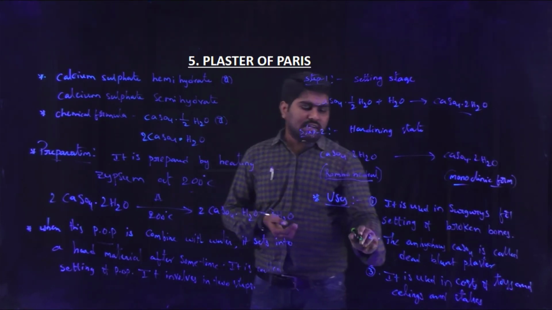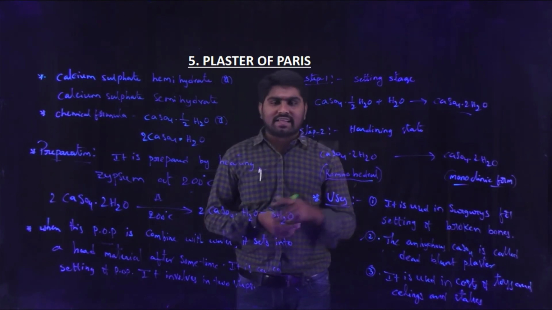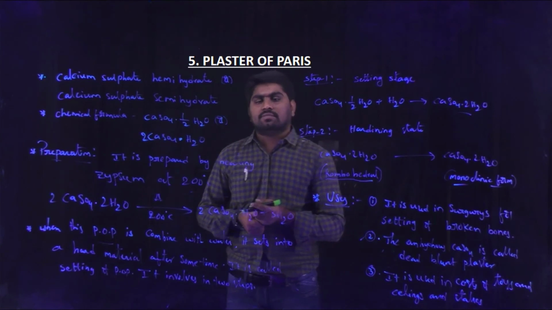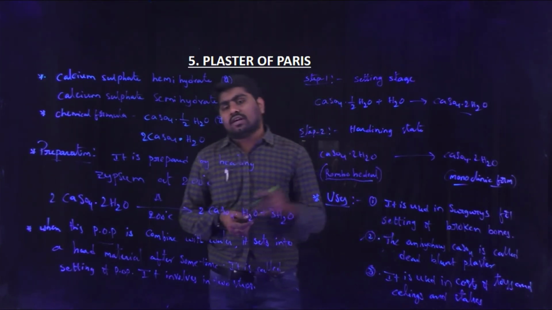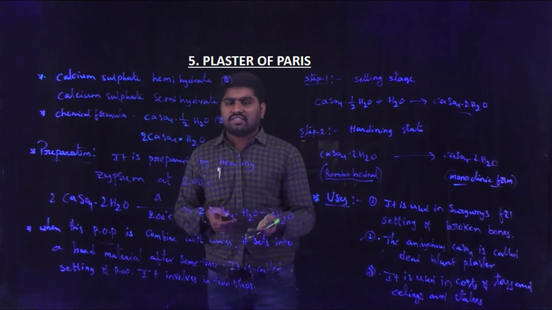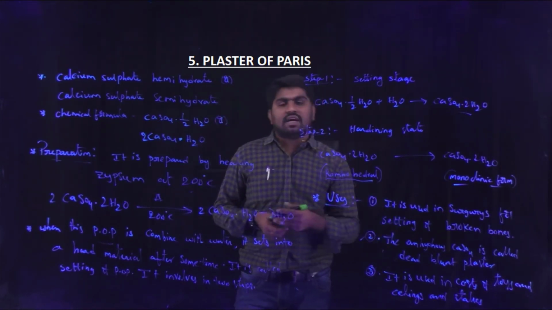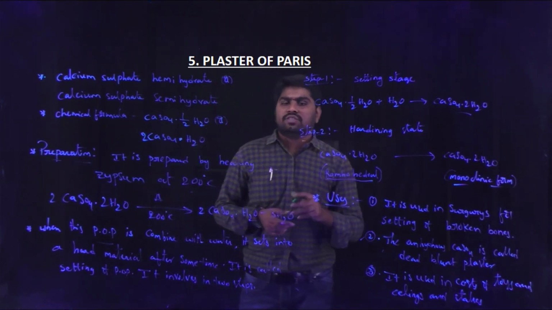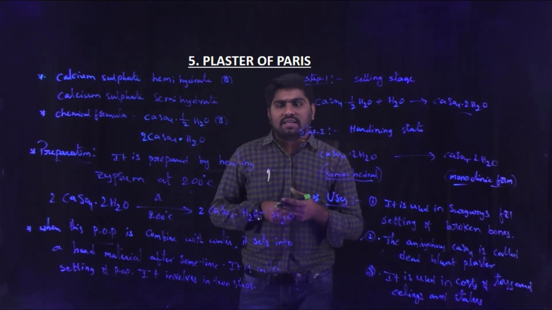The second is the anhydrous form of plaster of Paris, anhydrous calcium sulfate, which is also called dead burnt plaster. Third, it is used in casts of toys and statues, and also in making ceilings. So this is about plaster of Paris.